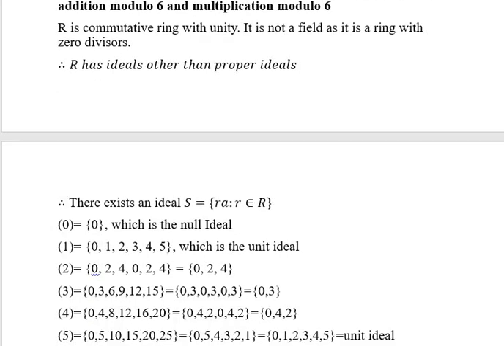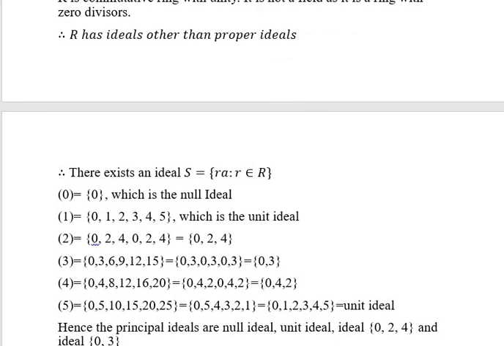The principal ideal generated by 0 contains only the element 0, which is the null ideal. If you take the elements generated by 1, these are the elements of the set R: 0, 1, 2, 3, 4, 5, and this is called the unit ideal. The principal ideal generated by 2 contains the elements 0, 2, 4, 0, 2, 4. If you delete the repeating elements, we get only 0, 2, 4.